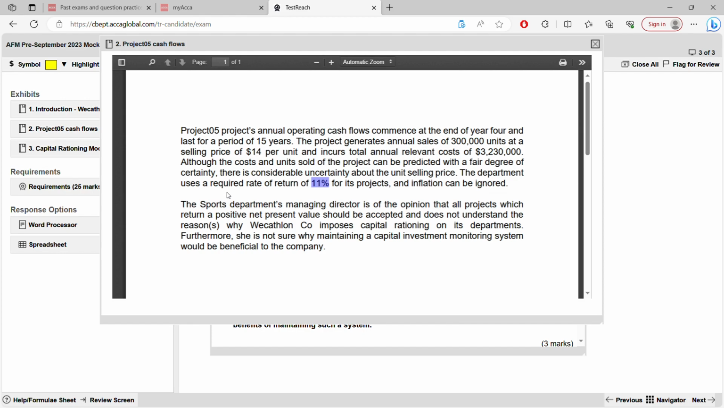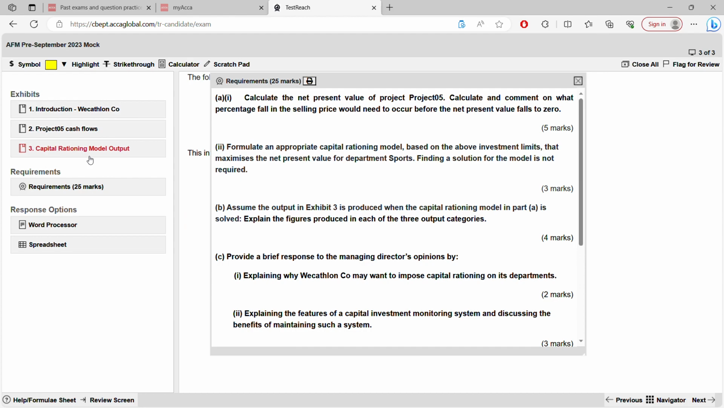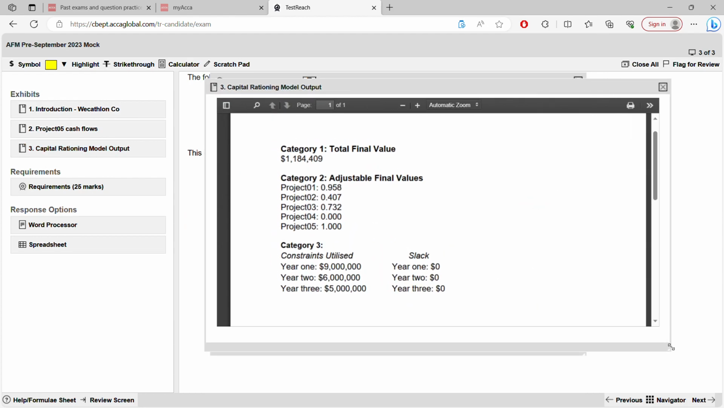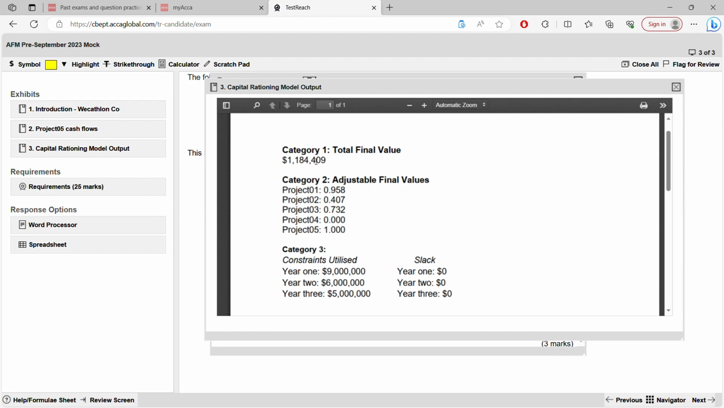Then they have told in this para about capital rationing and all. So we'll open 3 and we'll see. This is what you have to explain in one of the requirements. You can zoom it. As you can see, category 1, what does this amount means? You have to explain. What does this amount means? You have to explain. What does this means? Slack and constant utilized. You have to explain.